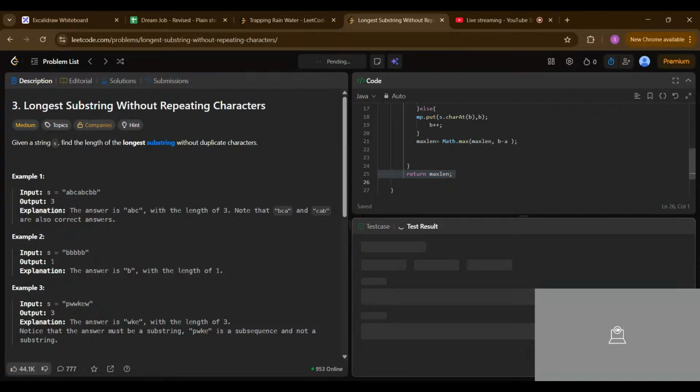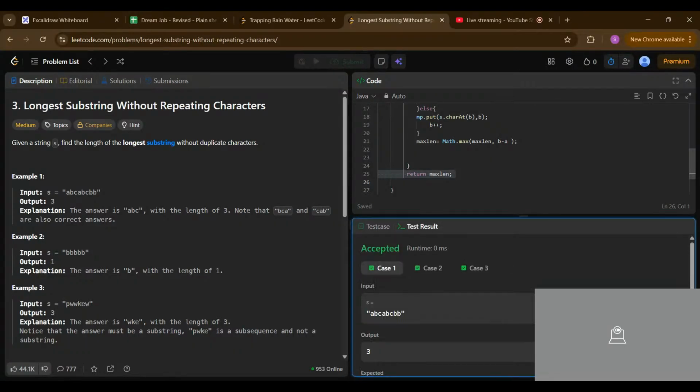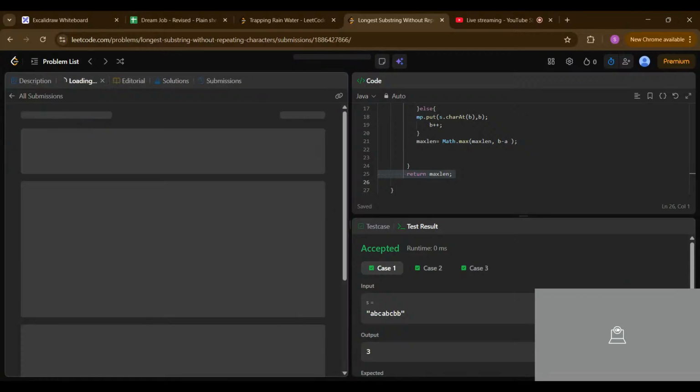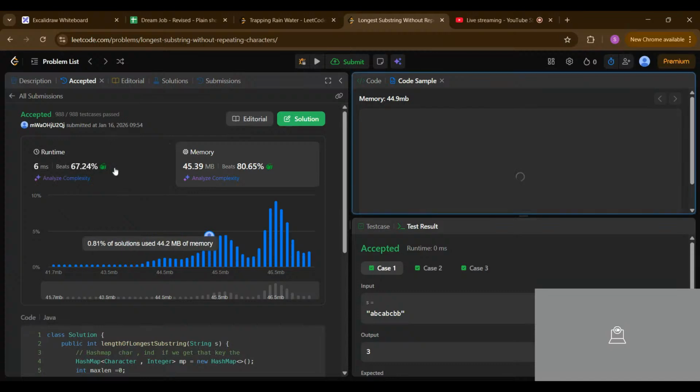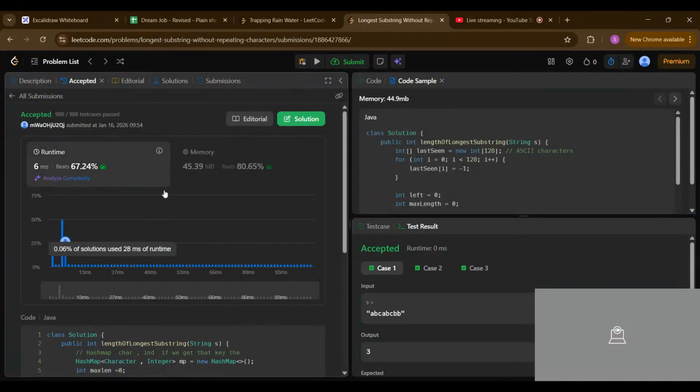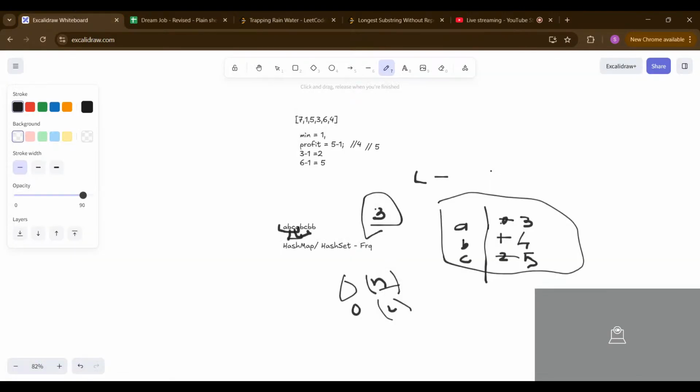We're going to run this code. Now our test case has run. Now I'm going to submit that. Yeah, this is much more efficient in memory as well as time complexity. So yeah, that was the third DSA problem.